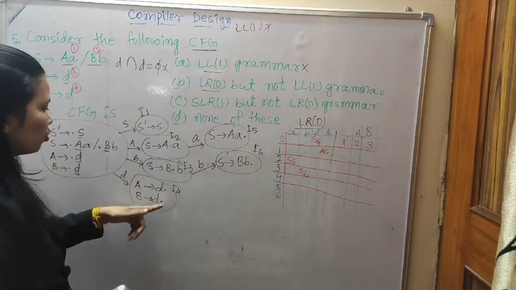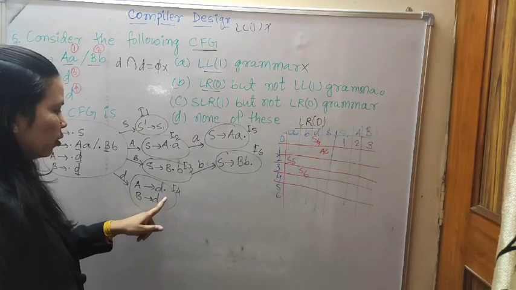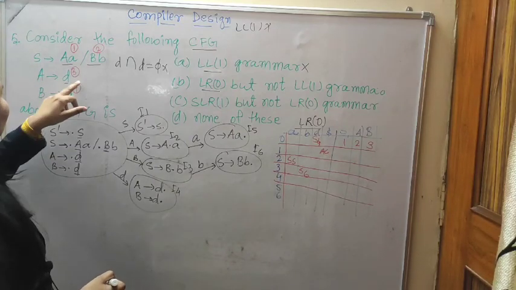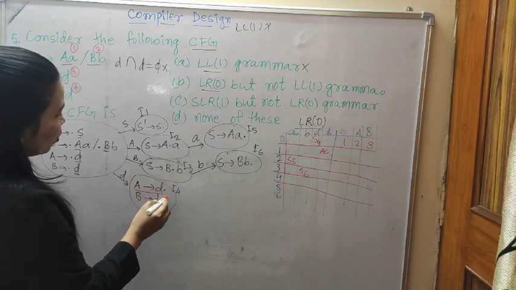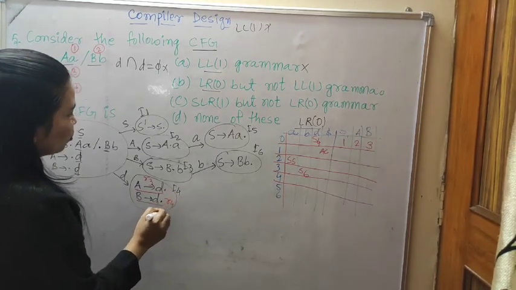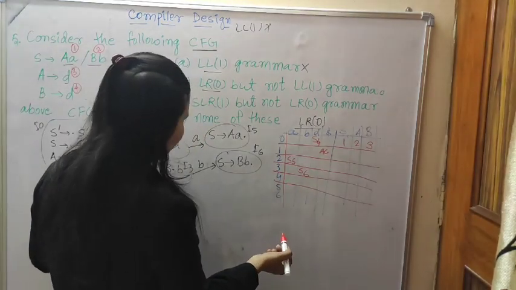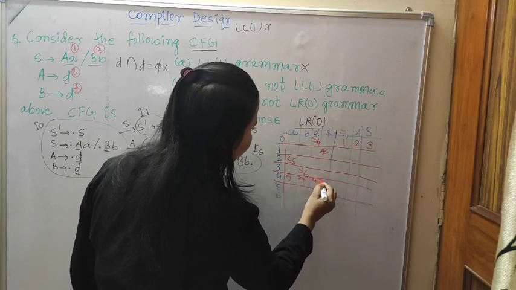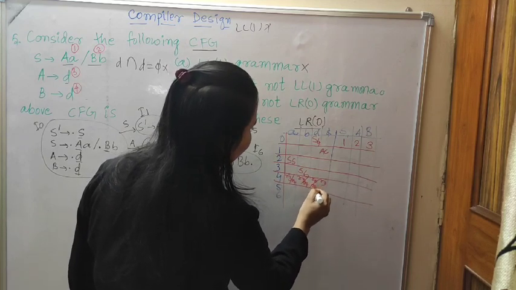Okay. Now, the statement number 4 comes. In the statement number 4, it will come in the reduce conflict. Why? A to D dot, B to D dot. Both are reduced terms, but both production rules are different. This one is production rule number 3. This one is production rule number 4. First we'll write A to D dot, that is reduce 3. Second one, reduce 4. Then where we'll write? In the statement number 4, in both the places will come R3, R3, then R4, R4.